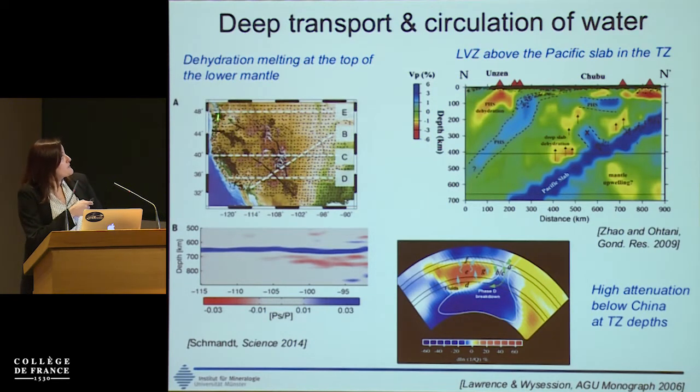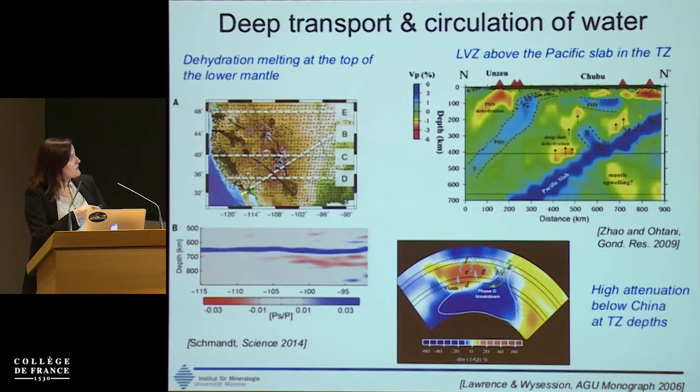We have also evidence for dehydration melting at the top of the lower mantle. Here you see a cross-section across the US, and you see here clearly the 660 discontinuity, and here this patch shows anomalous velocities that might be related to dehydration melting because the ringwoodite will release the water that is not compatible with the perovskite that is in the lower mantle, and it will create a region where potentially melting is possible.